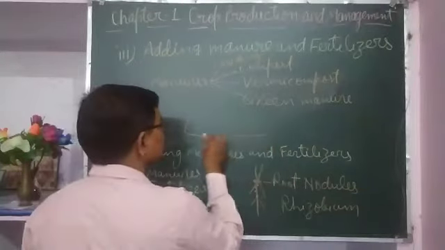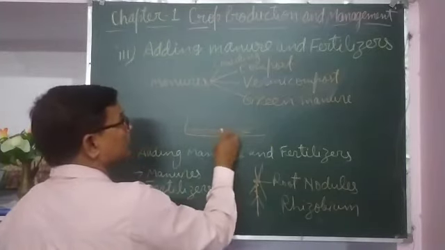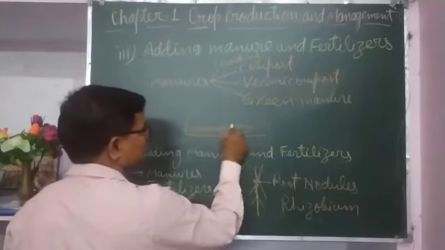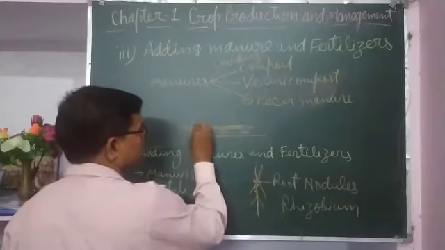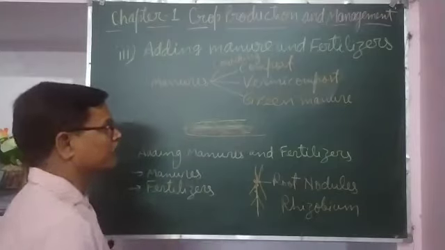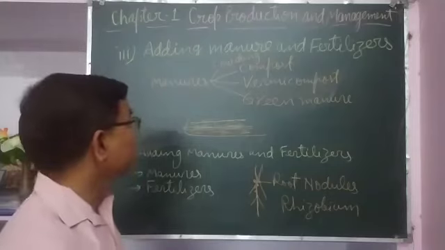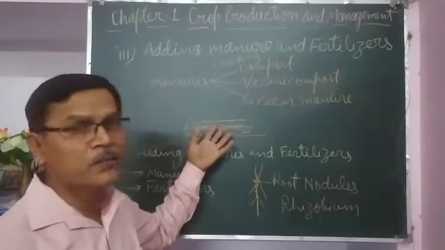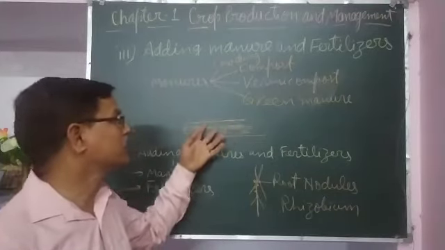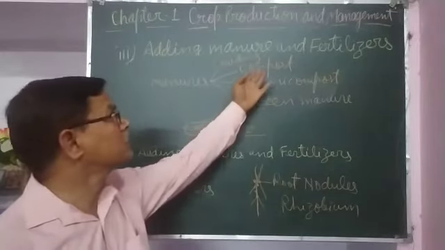If suppose this is the ditch, one layer is of organic materials, then the other layer is soil, and then again organic material, and then soil. At last it is covered with soil, and then it is left for 2-3 months. After that, whatever organic materials are there mix with the soil, and by the action of fungus, bacteria and microbes present in it, they decompose the organic materials and change them into compost.